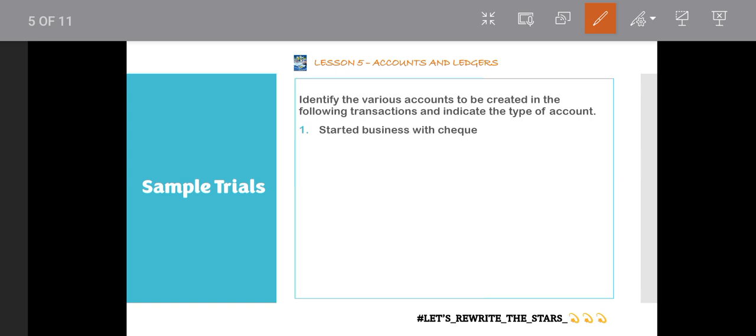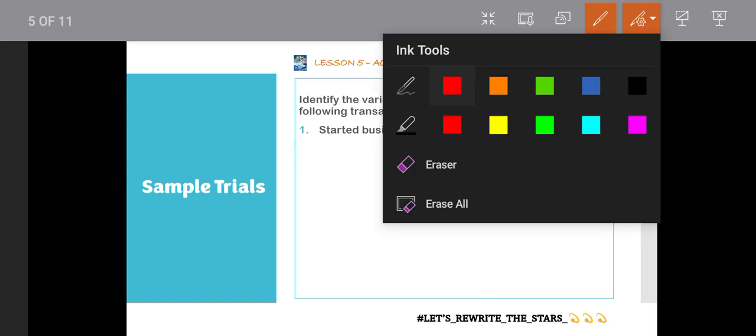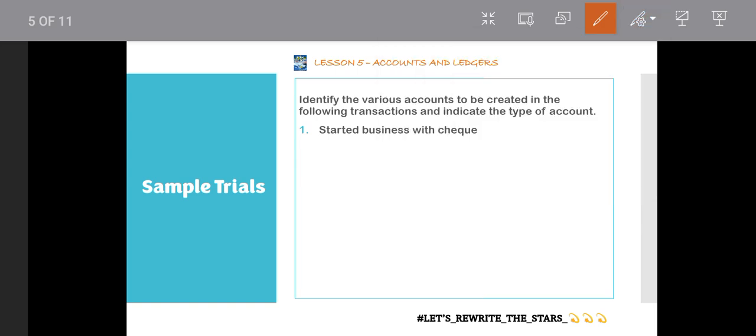So if they are telling us started business with check, that means there is a capital account in this case. So we create a capital account. So we are representing it with a C here. And then the very moment you hear check in accounting, we are referring to bank. So we create a bank account as well.